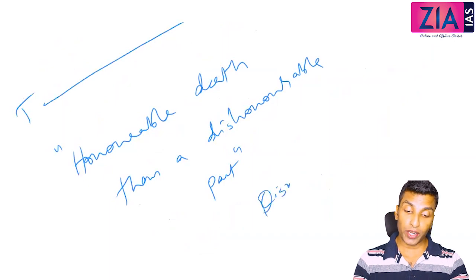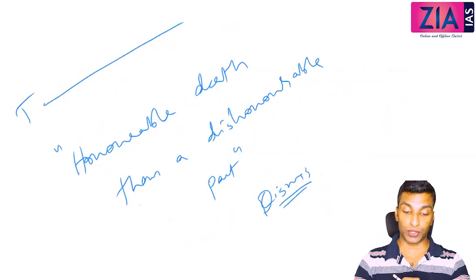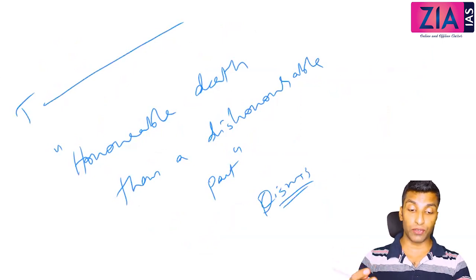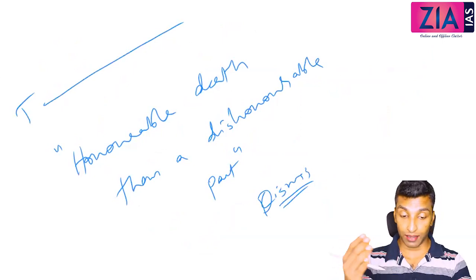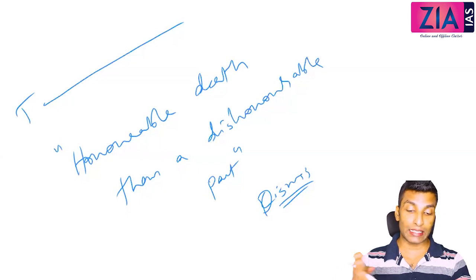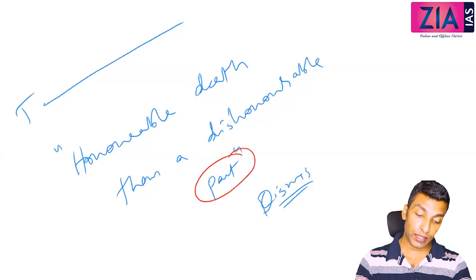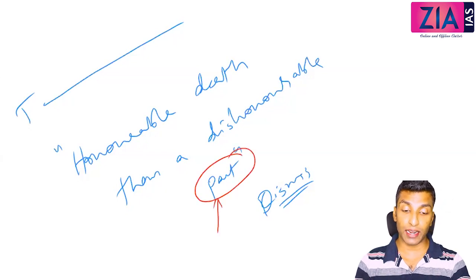Discuss. What you need to write here is actually the subsidiary alliance and then the Fourth Anglo-Mysore War. I have seen in the test series that people write first war, second war, third war, everything about the third war and Hyder Ali, and everything will be written except the subsidiary alliance. So here the pact that they are referring to in the question is actually what? It is the subsidiary alliance.